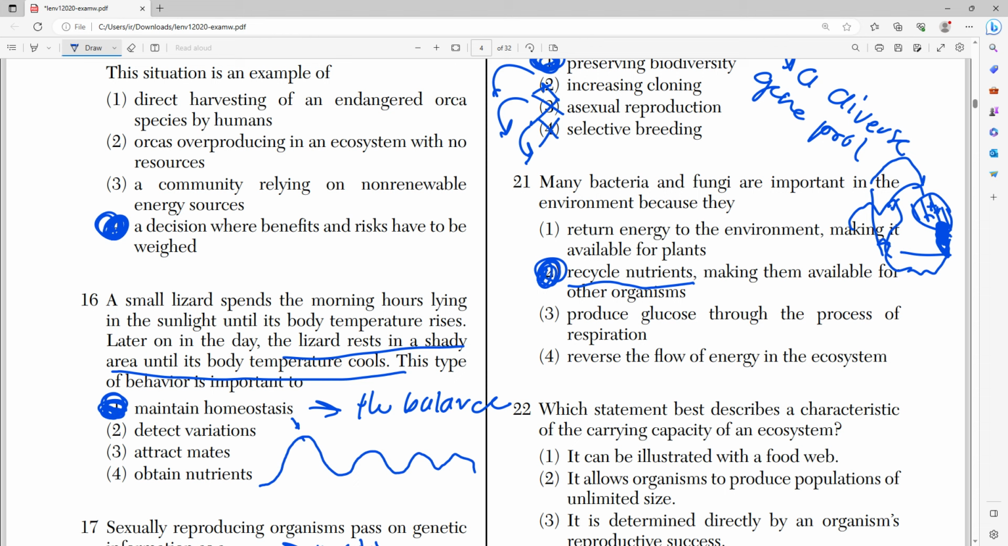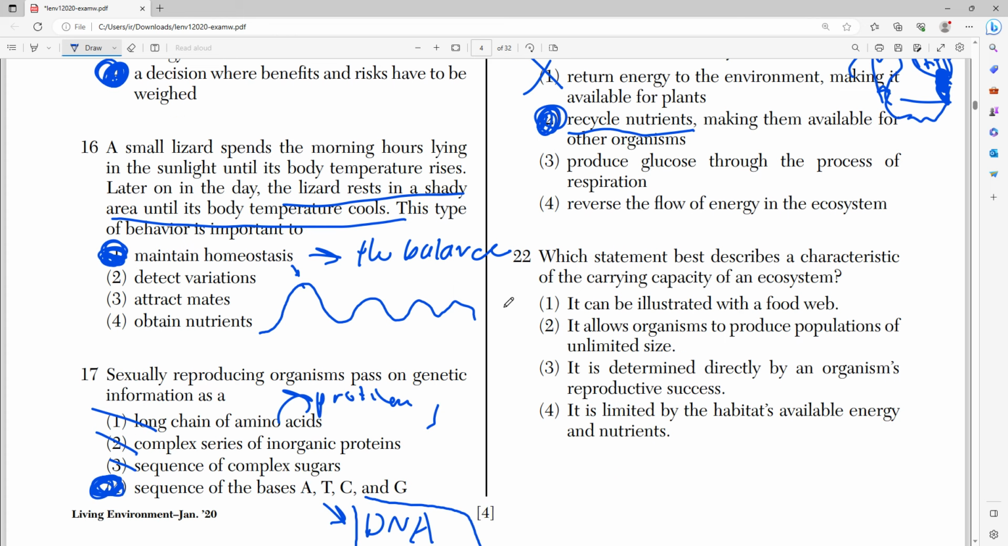So always remember that decomposers recycle nutrients. They do not return energy. They recycle nutrients, right? Why don't they return energy? Because 10% of energy is always lost to the environment, right?